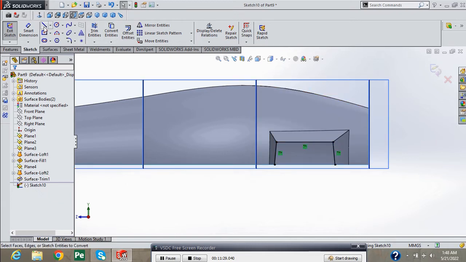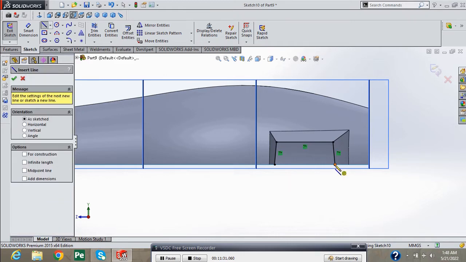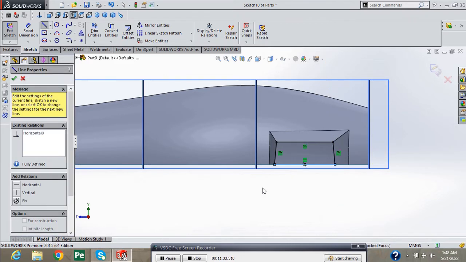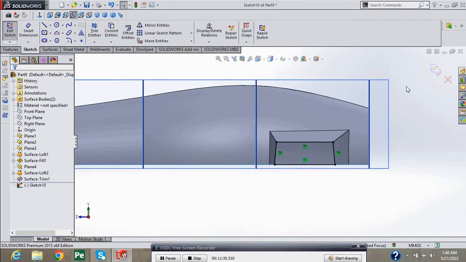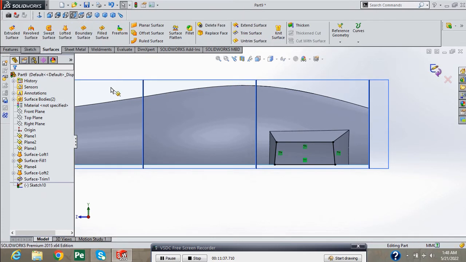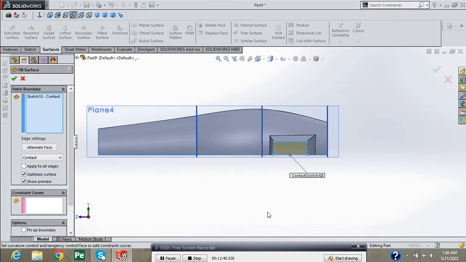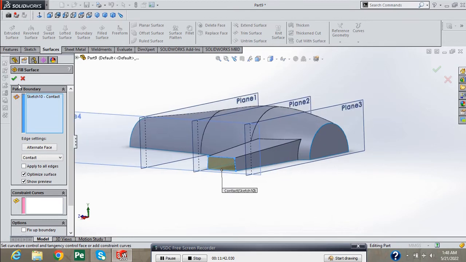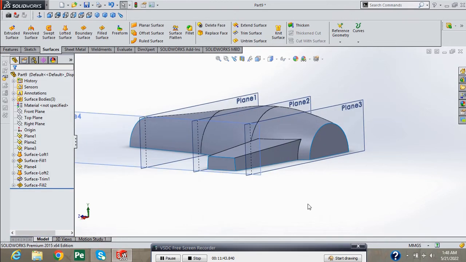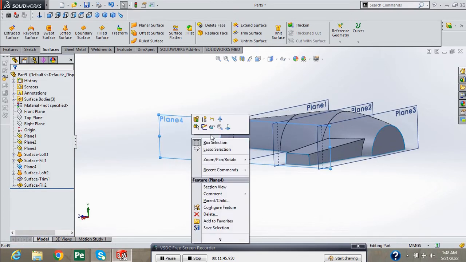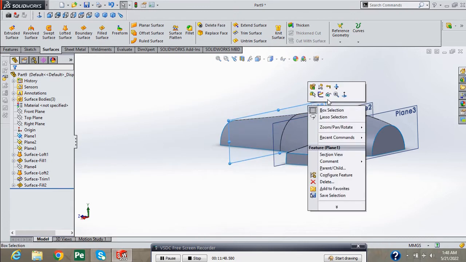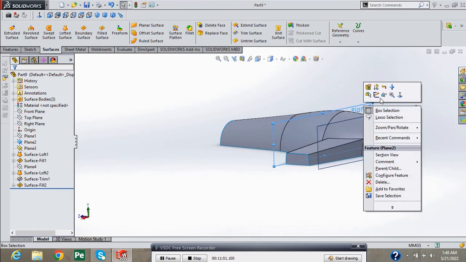Select this and convert it also. Select line. Draw here a line. Exit from sketch. Fill surface. Press green check. Now hide all these planes.